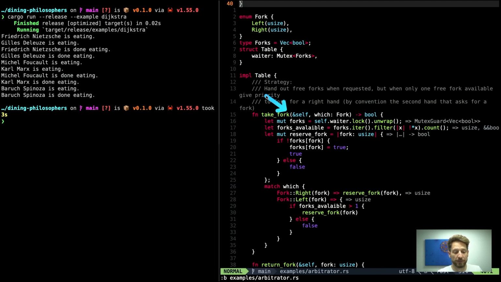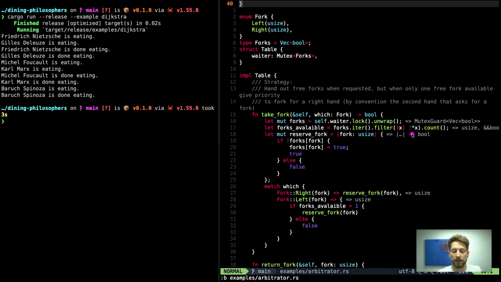So the table take fork implementation will now get a mutex card on the waiter. Then we figure out how many forks are available. We do that by iterating over all the forks, filtering all those ones out that have the flag true, meaning they are no longer available because they are reserved.